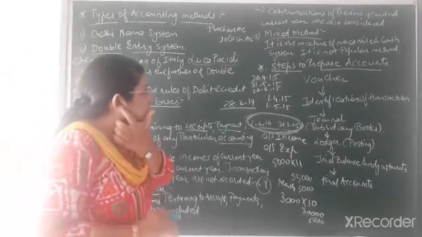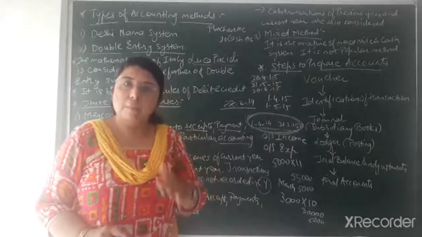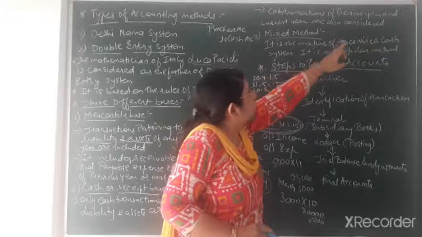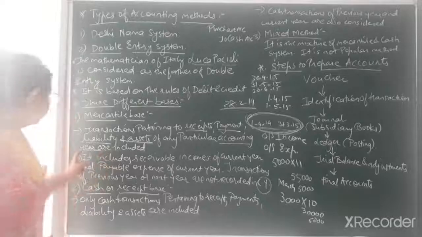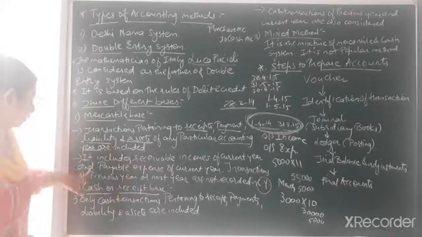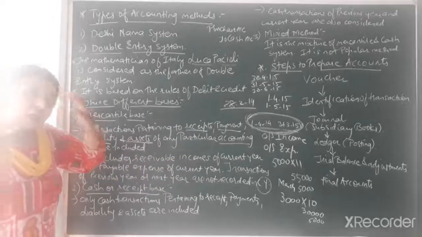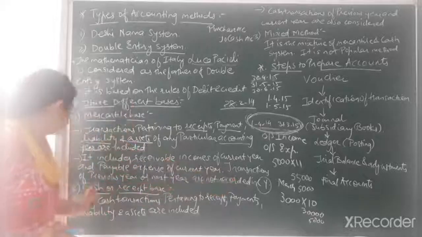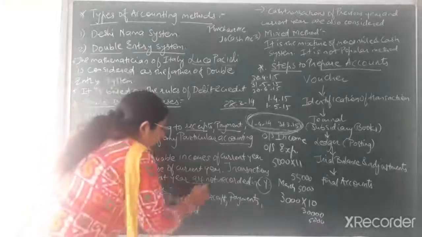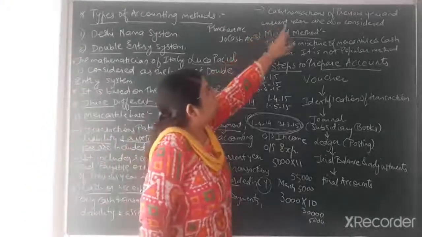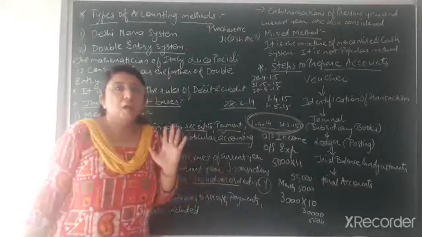Now the cash based system is not that popular as compared to the mercantile system. Cash transactions of the previous year and current year are also considered. We have already seen that the mercantile system includes receivable income and payable expense of the current year only. Transactions of the previous year or next year are not recorded in the current year. Over here they are recorded. That is the main difference between the two methods.